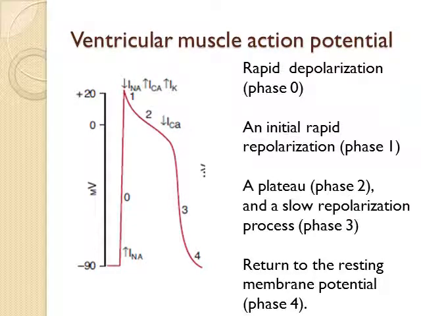Phase 0 is rapid depolarization, phase 1 is an initial rapid repolarization, phase 2 is a plateau phase, and phase 3 is a slow repolarization phase, and the last one, the return to the resting membrane potential, is phase 4.